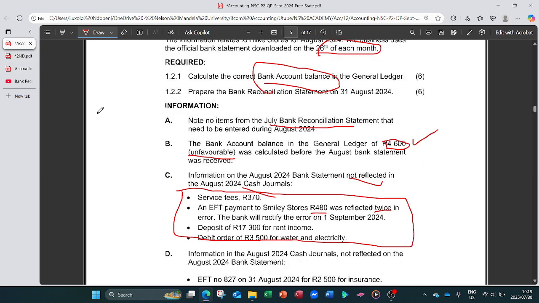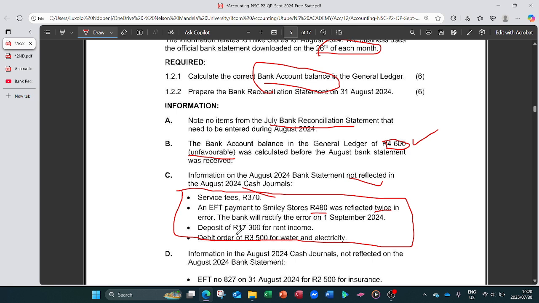17,300. So let's come here again. They're saying that debit order of 3,500 for water and electricity. So the debit orders, those are monthly transactions. Let's say, for example, if it's insurance or water and electricity, we know monthly we pay this 3,500. So these transactions always occur electronically in our business's bank account, because every month they are automatically deducted by our insurance companies or water supply companies that supply us with water and insurance service. So it's obvious for them not to appear in our cash books because they happen electronically from the bank account.